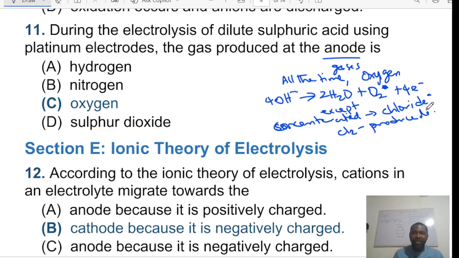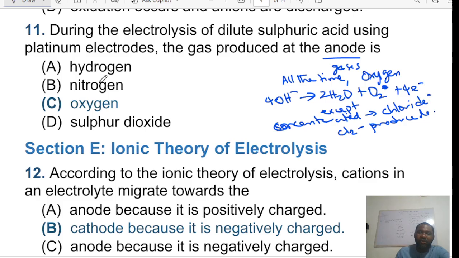Please note this. During electrolysis, oxygen is always produced at the anode. The only time chlorine is produced is when the solution contains a chloride and the solution is concentrated.